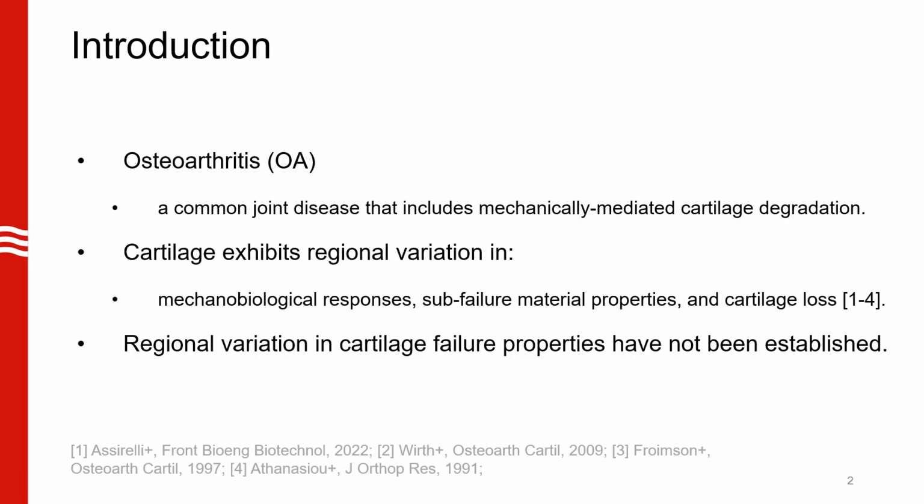OA is a common joint disease that includes mechanically mediated cartilage degradation. People have found regional variation in cartilage mechanobiological responses, subchondral material properties like modulus and permeability, and also volume loss during the progression of OA. However, regional variation in cartilage failure properties has not been established.